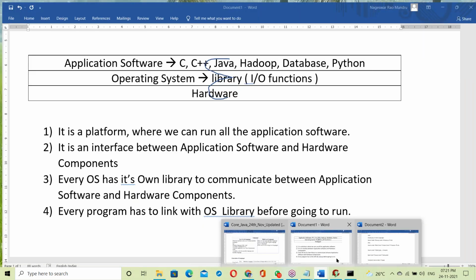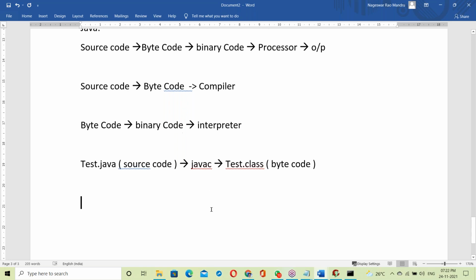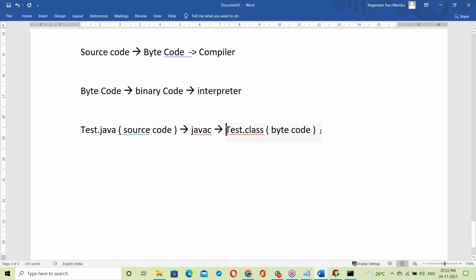So test.java is given to Java's compiler, and the result file is test.class. The test.class file is generated, and it's byte code. Now this byte code file is given to the Java interpreter.